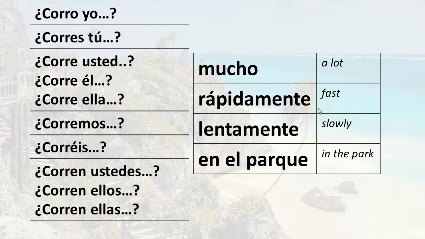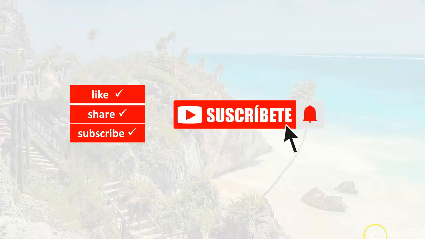Do you run fast? ¿Corres rápidamente? Do you run slowly? ¿Corres lentamente? Do you run in the park? ¿Corres en el parque? So it's pretty much that simple. And notice that with this information here on this chart, you can ask a lot of questions in Spanish just with the verb correr. That's it for this lesson.